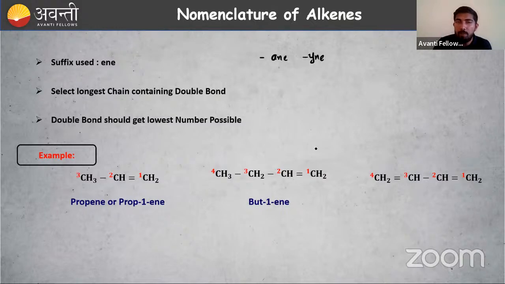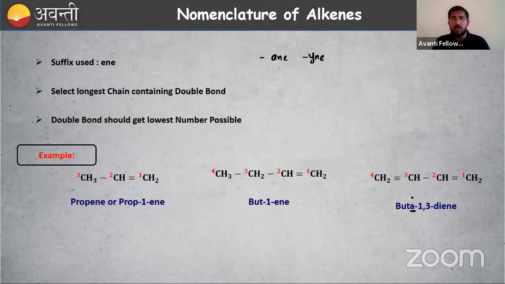Then what about this third one? You can see there are two double bonds present, so you have to use di. How many carbon atoms in the parent chain? There are four carbon atoms. So what is the word root? That is but-. So is the name but-1,3-diene? Is that correct? No, we have studied that if there are two double bonds, then we have to write buta. So buta-1,3-diene is the name of the third alkene. Right? This is a very simple example. We have done so many complex examples in IUPAC nomenclature. So propene, butene, and buta-1,3-diene.